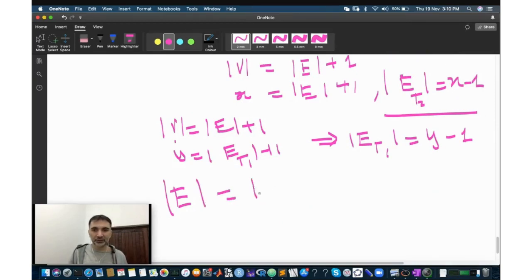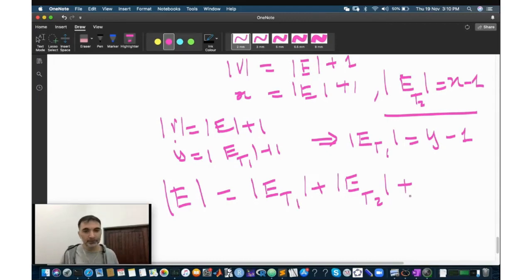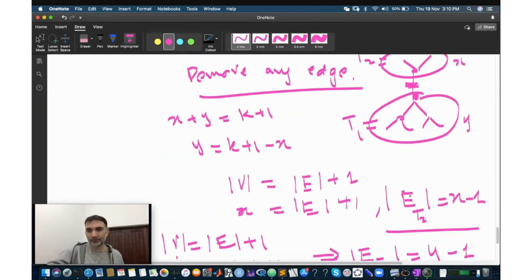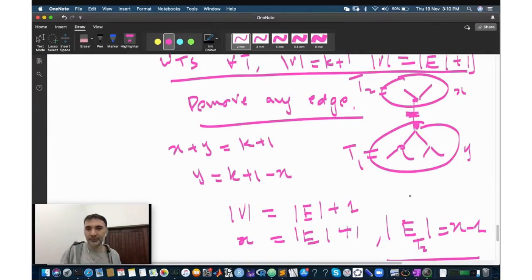It's equal to the number of edges in T1 plus the number of edges in T2 plus two. Look more carefully. So here there will be some edges and some edges here, right? And where will the remaining edges be? So let's count these edges and these edges. Apart from this, where are the remaining edges? In their center. Yes, there is exactly one more edge that we deleted.